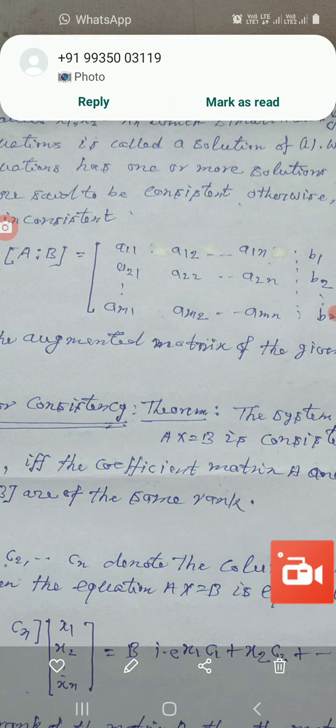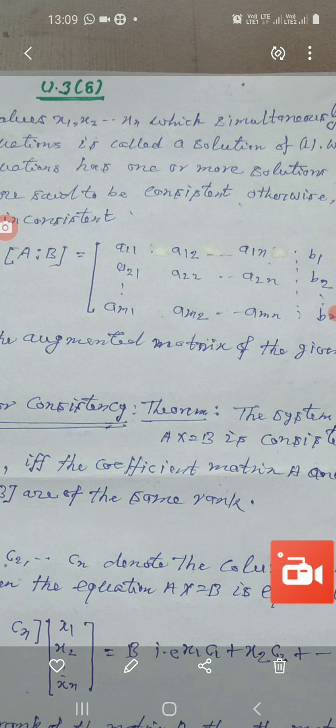Now if r is the rank of the matrix A, then the matrix A has r linearly independent columns, and without loss of generality we can suppose that the first r columns are c1, c2, c3 and so on up to cr, followed by c(r+1), c(r+2) and so on up to cn.